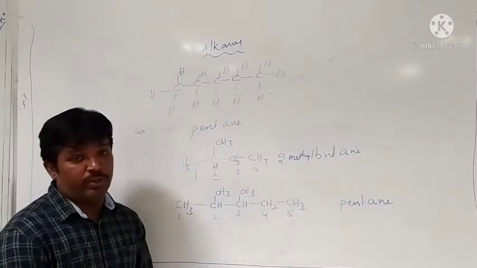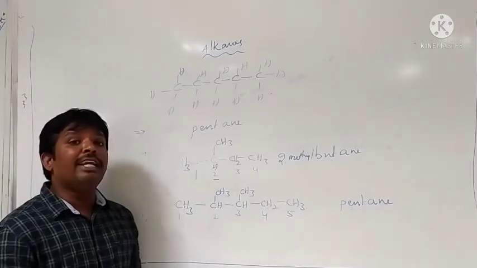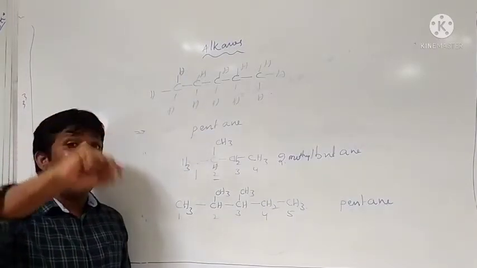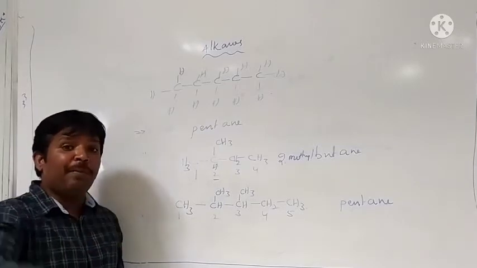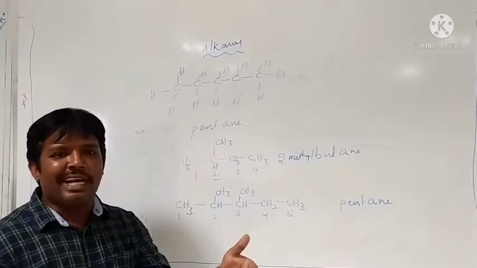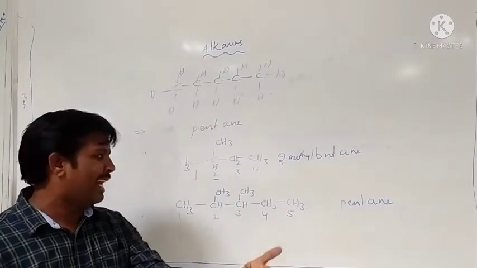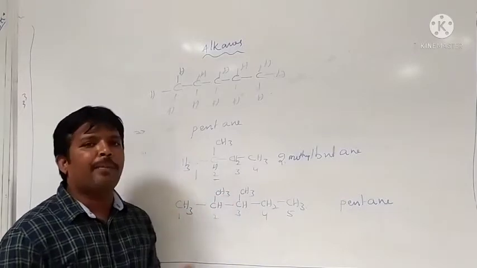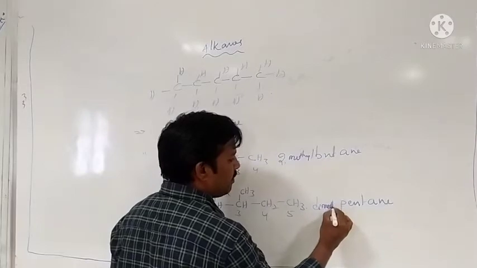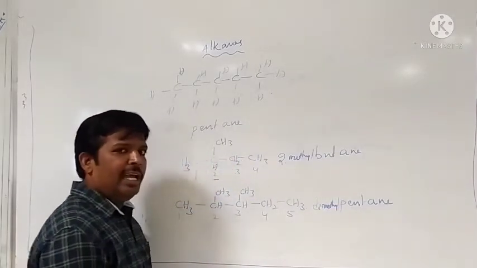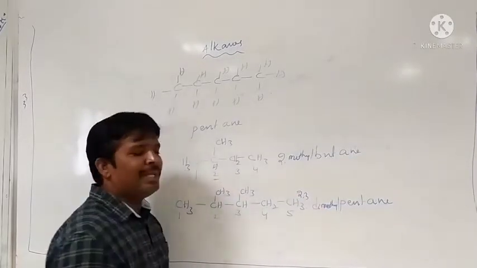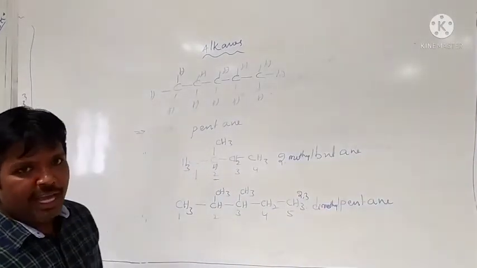Both are methyl groups. If the substituents are the same, then we have to add a multiplying prefix. If two are present, it is di; if three are present, tri; and if four are present, tetra. Since two are present, the prefix is dimethyl. The positions are 2 and 3. So, 2,3-dimethylpentane.